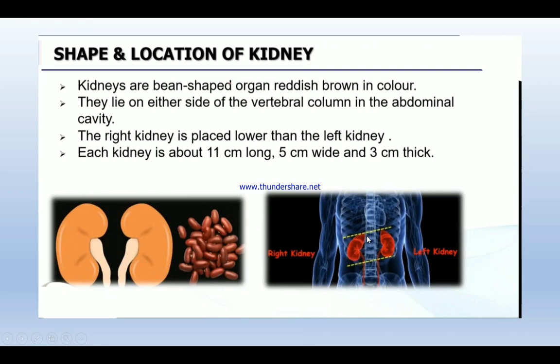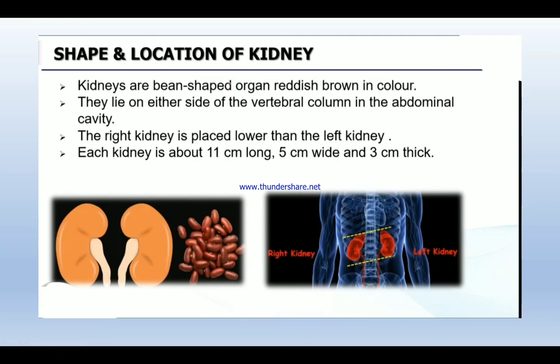Since it takes enough space, the right side kidney is slightly placed lower. Only that's the reason the right side kidney is slightly lowered.